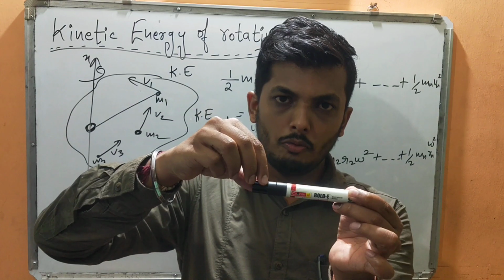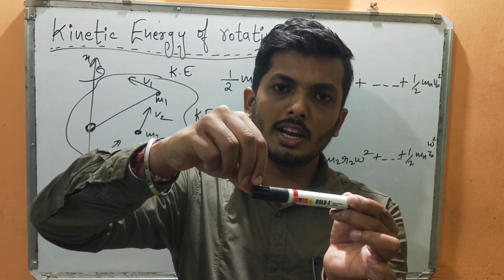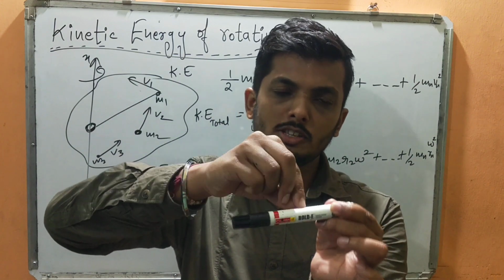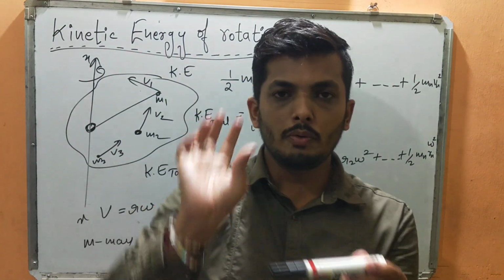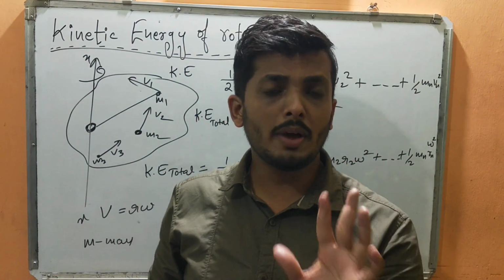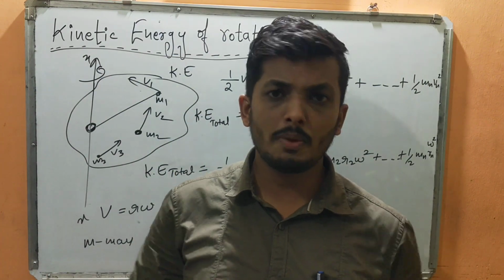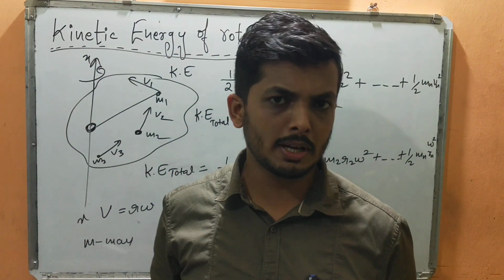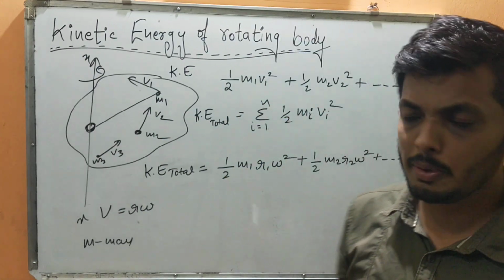If omega 1 covers 10 degrees in 1 second, similarly this particle will also travel 10 degrees in 1 second. So always remember, I made this concept very clear in the first class: omega, the angular velocity of a rotating body, will be the same. Omega will not change from particle to particle, because omega is nothing but angular displacement divided by time taken.